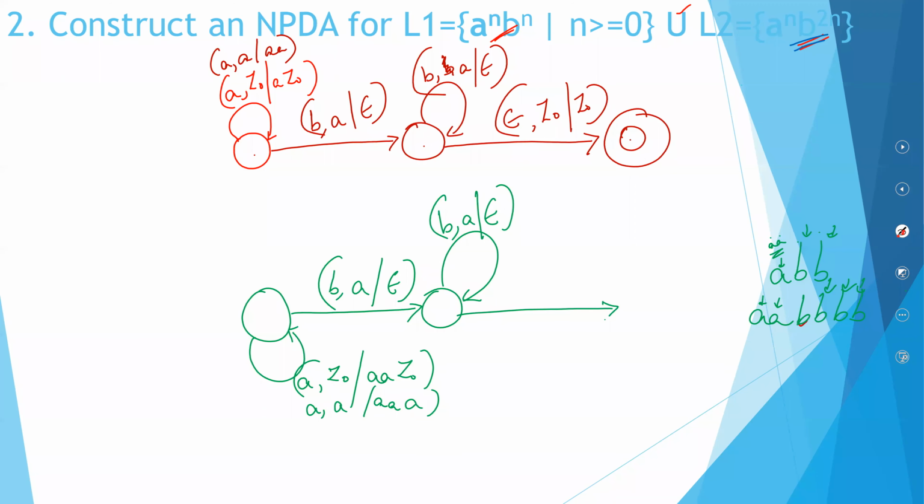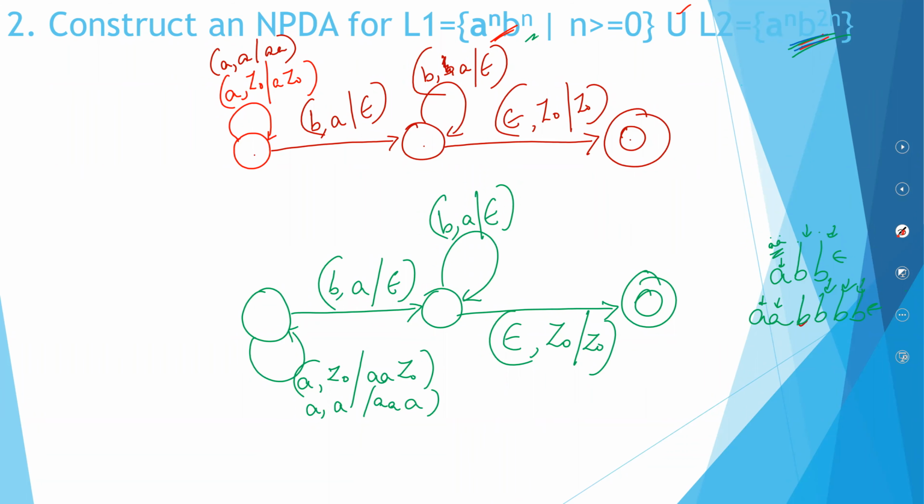At the end of the day, you will be reaching epsilon. The top of the stack would be Z0. Leave it as it is. You will be reaching a final state. Okay, so you have even done for A raised to N, B raised to 2N. You have done for A raised to N, B raised to N, and even for A raised to N, B raised to 2N. Now the problem comes of NPDA.